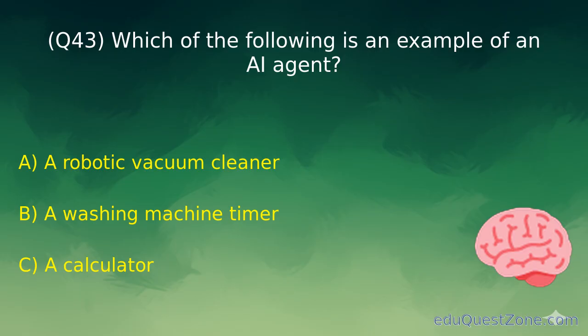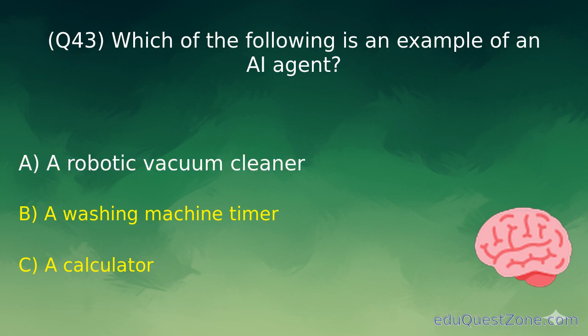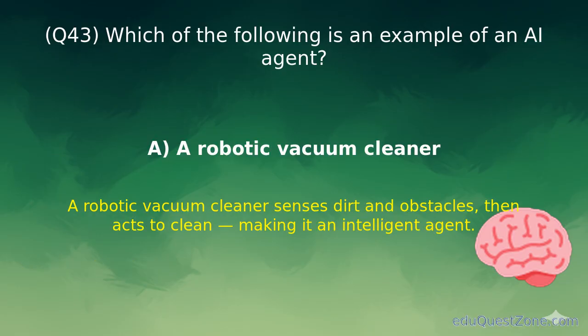Question 43. Which of the following is an example of an AI agent? Option A. A robotic vacuum cleaner. A robotic vacuum is an AI agent because it senses and acts intelligently.